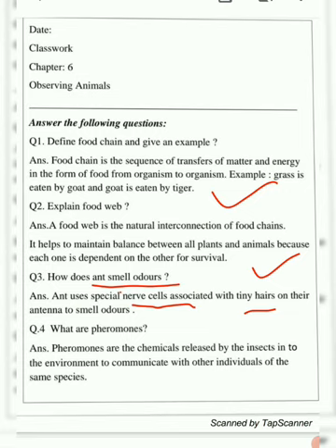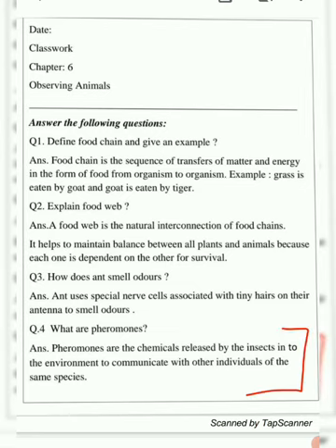Okay, now the fourth question is, what are pheromones? Now pheromones, you have already known that thing. So pheromones are the chemicals released by the insects into the environment to communicate with the other individuals of the same species. Children, this definition should be the same because it has everything.